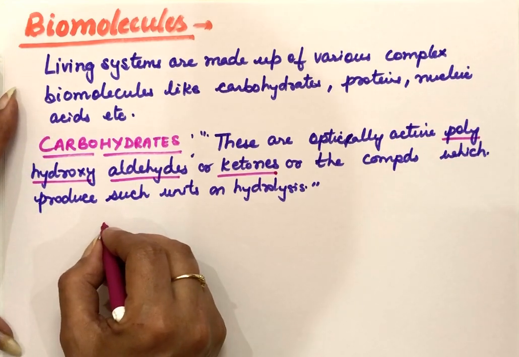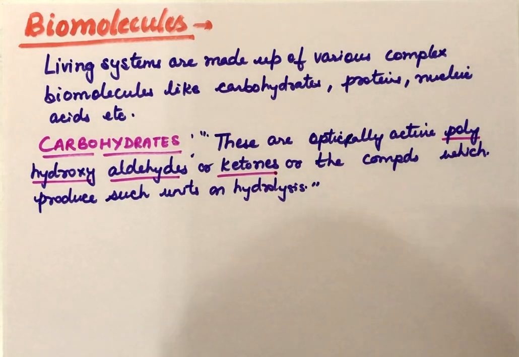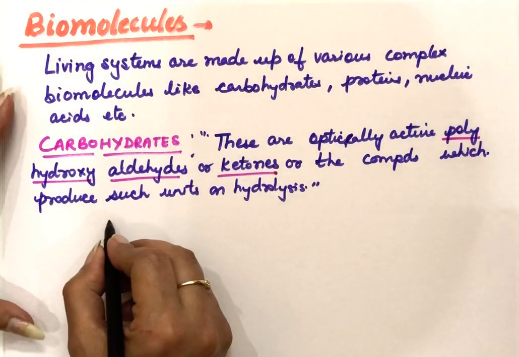Some carbohydrates are sweet in taste, and those are known as sugars.